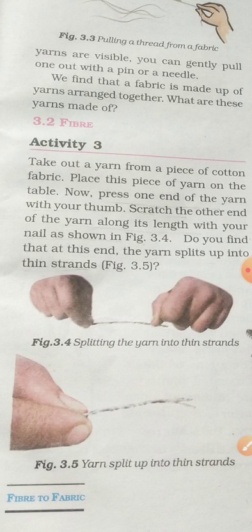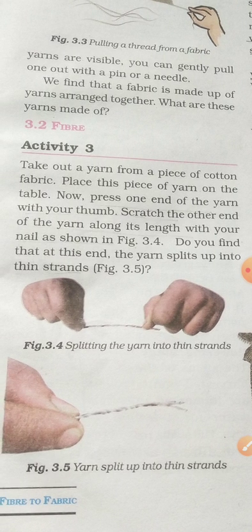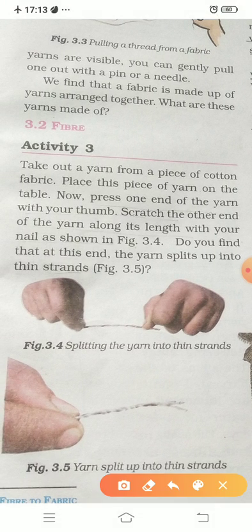Press one end of the yarn with your thumb, scratch the other end of the yarn along its length with your nail as shown in the figure. Do you find that at this end the yarn splits up into thin strands? Splits means what? Here the word split is there. If you recollect, in 5th standard there was the chapter about monocot seed and dicot seed. What was the definition of the dicot seed? The seeds that split into two equal halves after breaking them are known as dicot seeds. So this splits, that means to get separated, right?